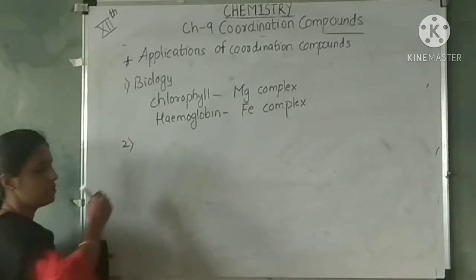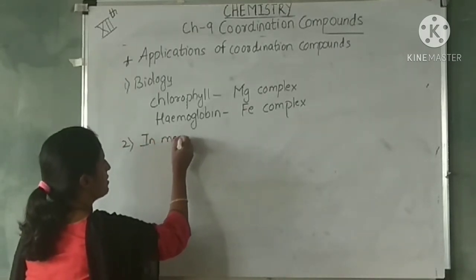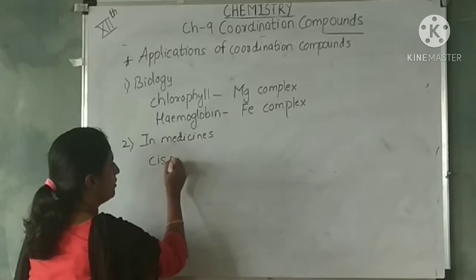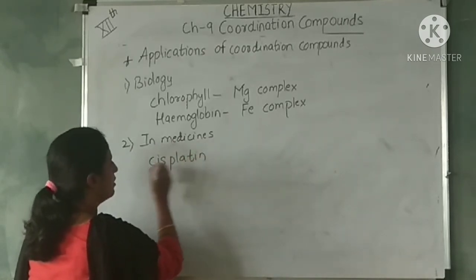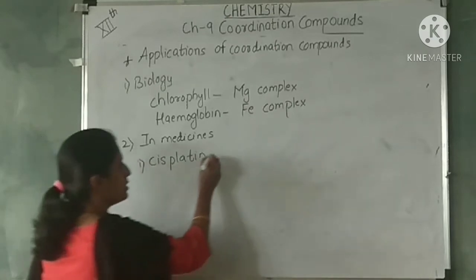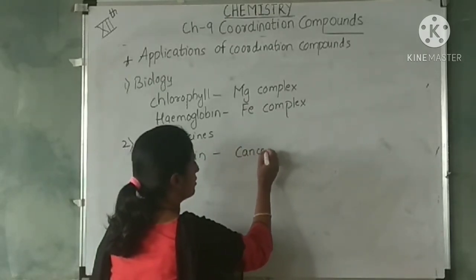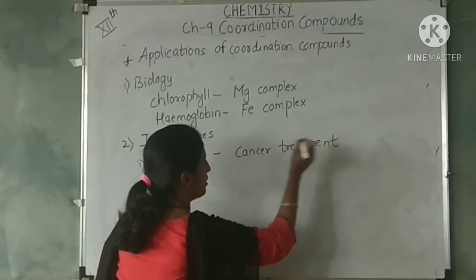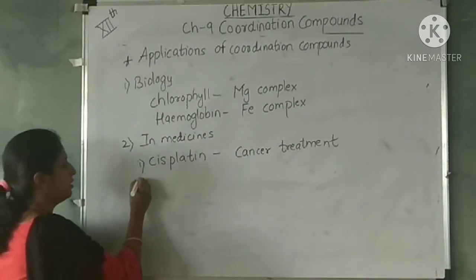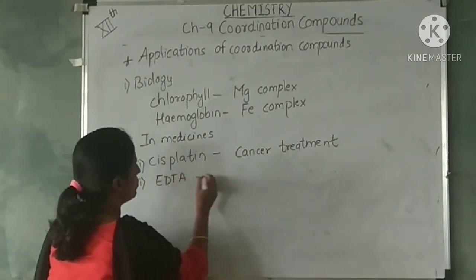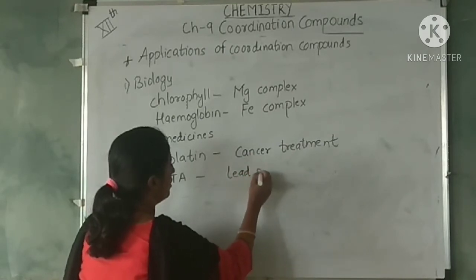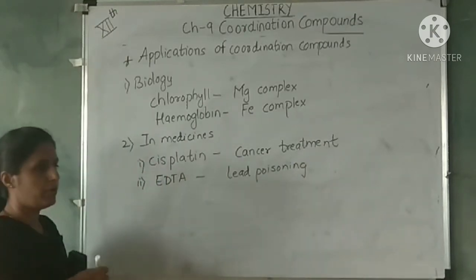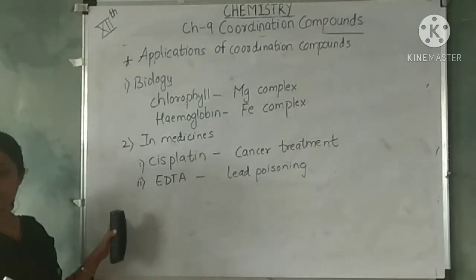Moving on to the next application, in medicines. In the introduction itself we have seen platinum complex, cisplatin. We started the introduction with cisplatin, and we have said that it is used in cancer treatment. Okay. Next is EDTA, and EDTA is used when lead poisoning is there. So if anyone has lead poisoning, then EDTA is used for the treatment.